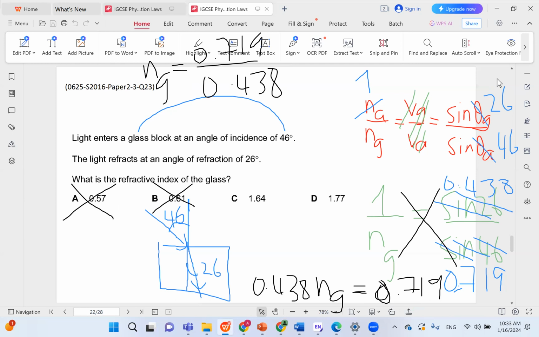I got 1.64. So it's actually exactly the same as C. So C is correct. 1.64 is the correct answer.